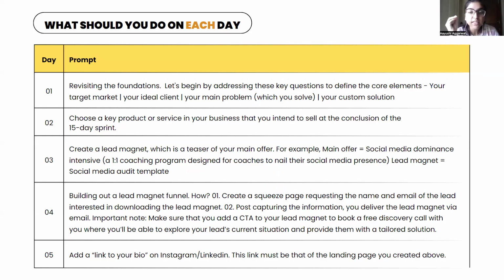These 4 things need to be defined anytime you're launching your lead magnet, or anytime you're launching your offer as well. So let's see how to actually use ChatGPT in order to see what your ideal client is.